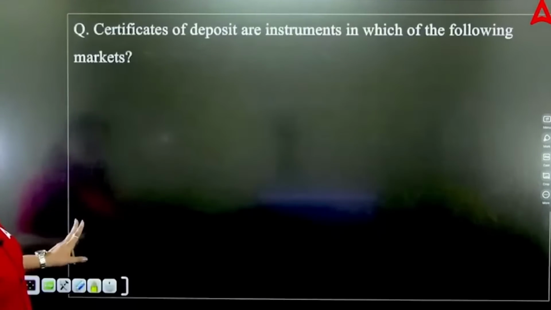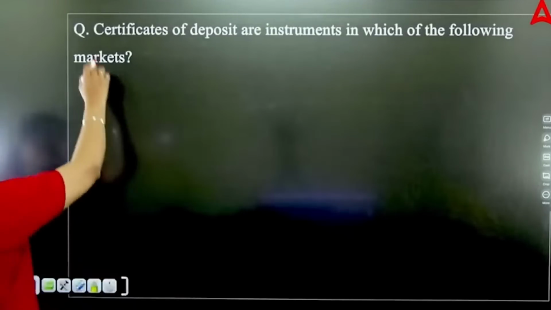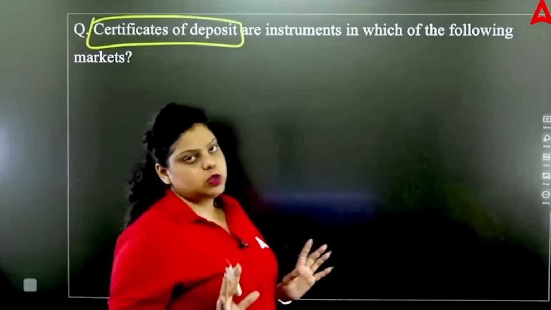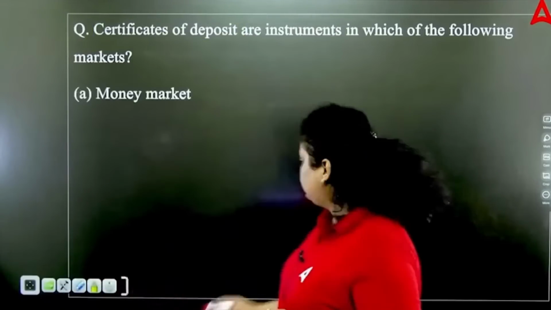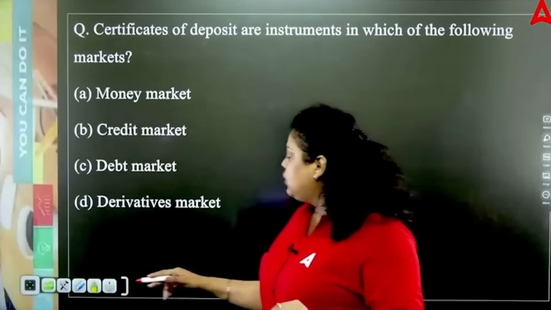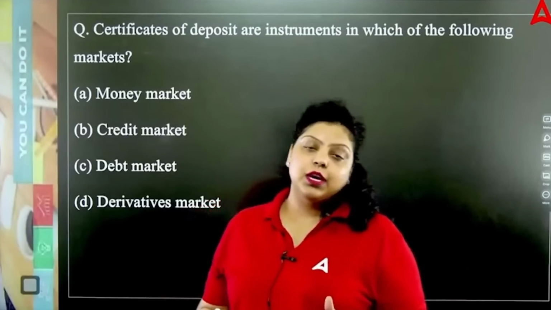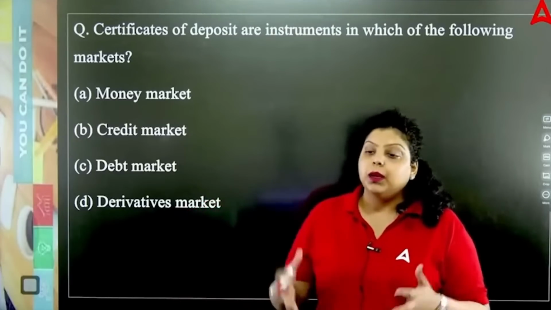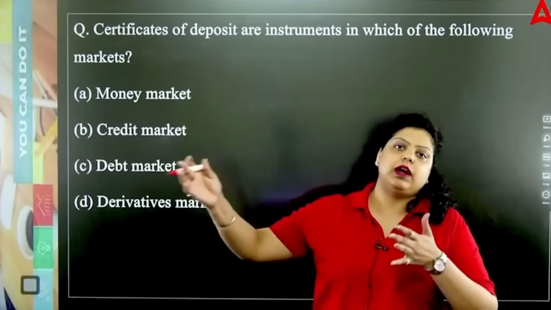Next we have, that is talking about certificate of deposit are instrument in which of the following market? Now if I talk about certificate of deposit, certificate of deposits are issued by banks and financial institutions. Do remember that certificate of deposits are issued by banks and financial institutions. They are short-term financial instrument in which banks and financial institutions raise capital by issuing this. The minimum time period to issue a certificate of deposit is 7 days and maximum will be 364 days, right? The minimum amount you can issue in the certificate of deposit is 5 lakh, and after that multiples of 5 lakh can be issued.